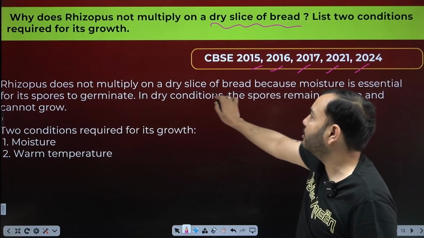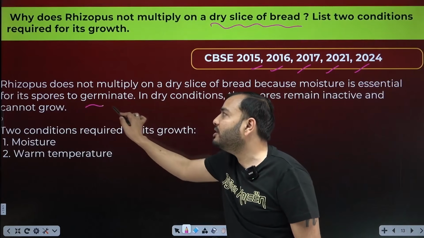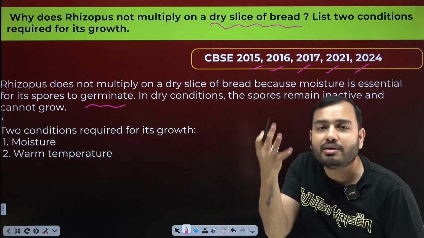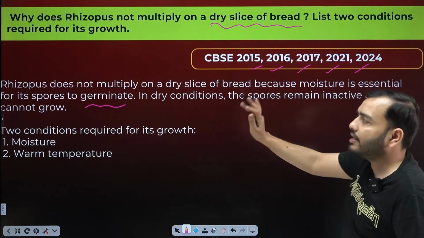Rhizopus does not multiply on a dry slice of bread because moisture is essential for its spores to germinate. Only if moisture is available will roots form. Only then will germination happen. In dry conditions, the spores remain inactive and cannot grow.